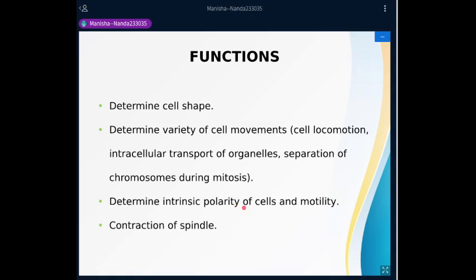They determine intrinsic polarity of cells and motility. Of course, due to their plus and minus ends, they decide the polarity of cells and thus help in movement from cell interior towards cell exterior or cell exterior to cell interior. They help in the contraction of the spindle. I told you they help in chromosome movement and the contraction of the spindle. You'll learn about this in detail once we talk of the mechanism of cell cycle and cell division.